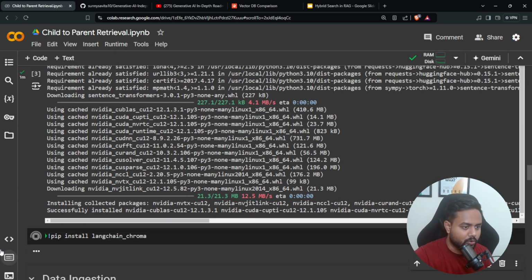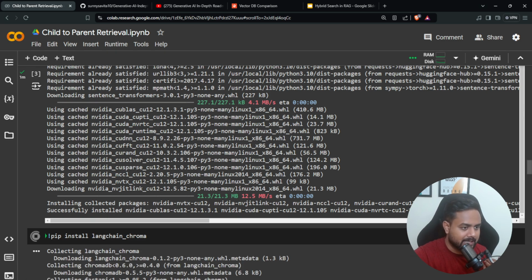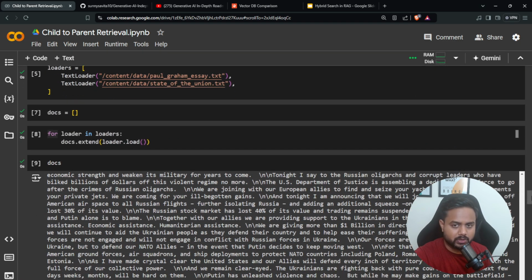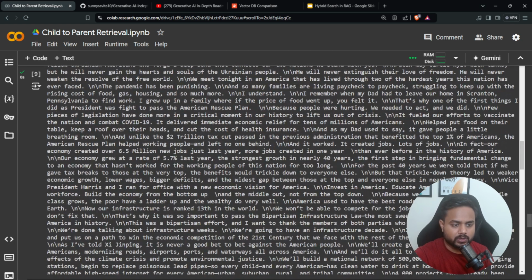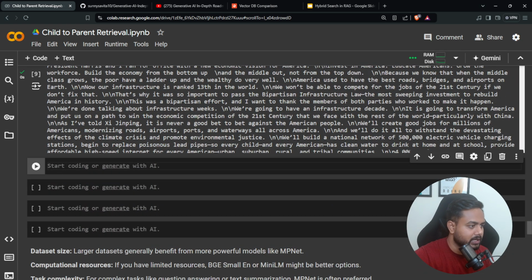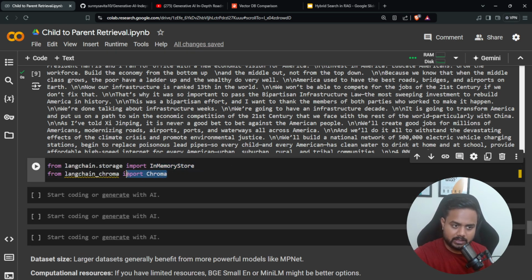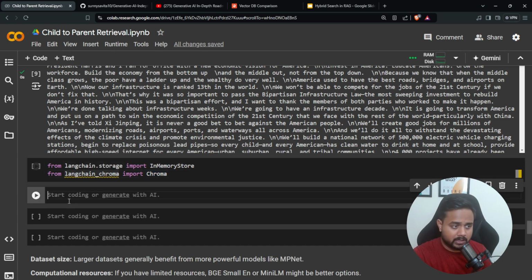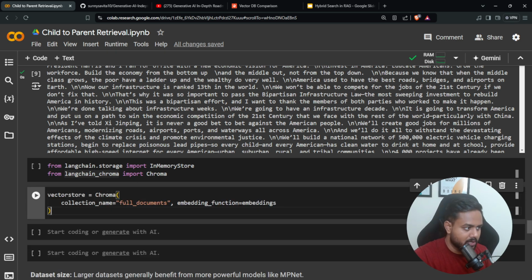So here is my Chroma, and now let me initialize the database as well. After installing it, first I'm going to import these two things: the in-memory store, and second, the Chroma itself. Then I'm going to create my collection where I will be storing my data, and then finally I'm going to store it.